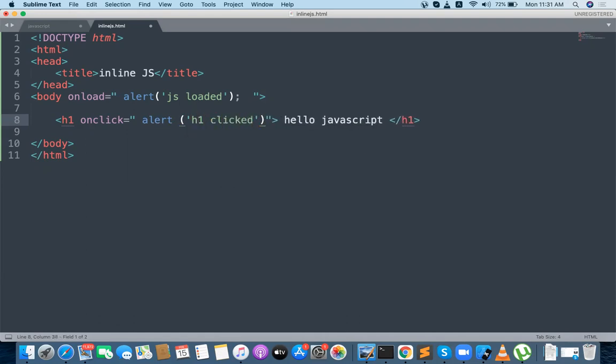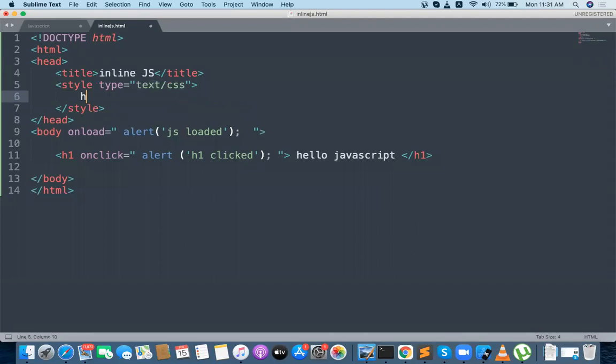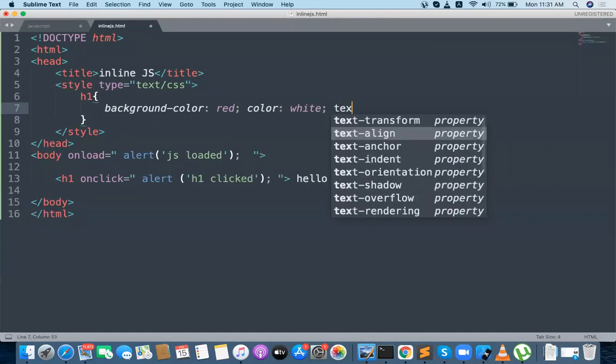H1 clicked is a simple message I want to show whenever I click on the H1. The H1 should also have some style: background color red, color white, text align center.